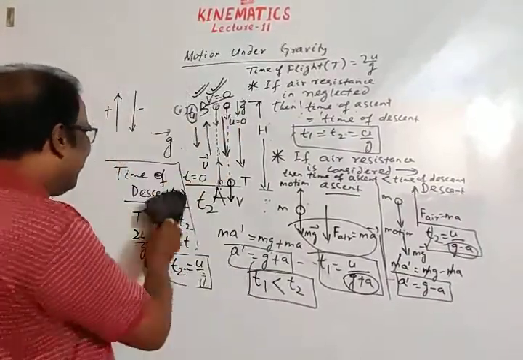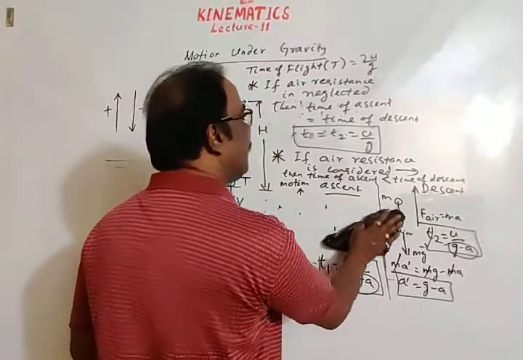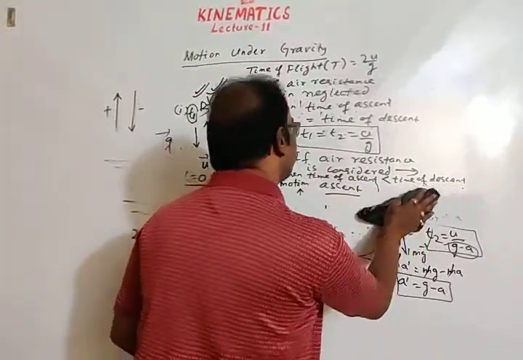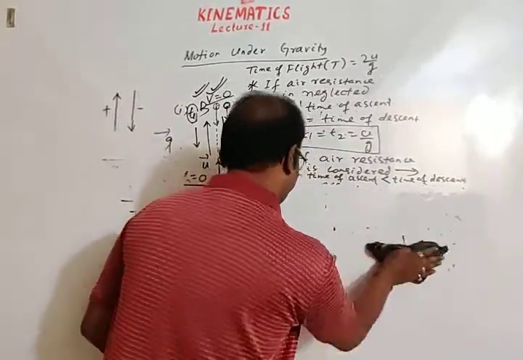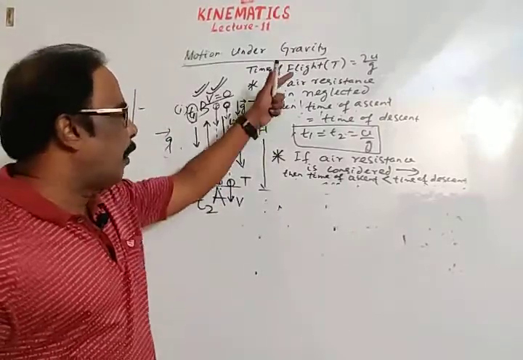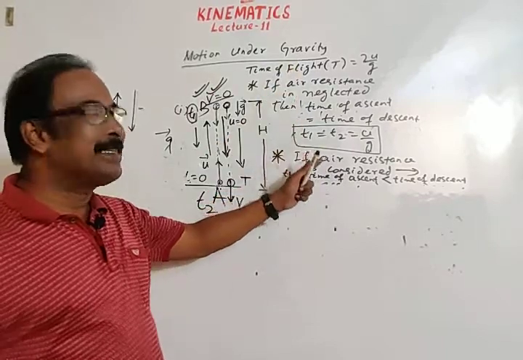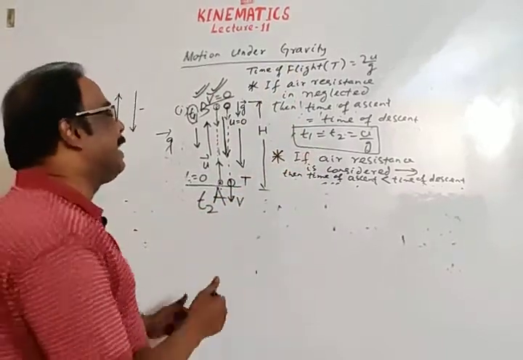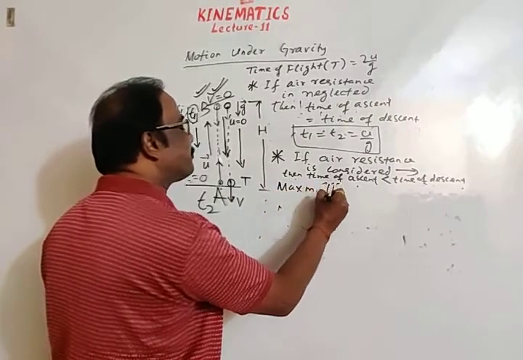Okay, I am erasing all these things. We have got our summarization. The next point arises. All these points were about time: time of flight, time of ascent, time of descent. Then the next point is maximum height.